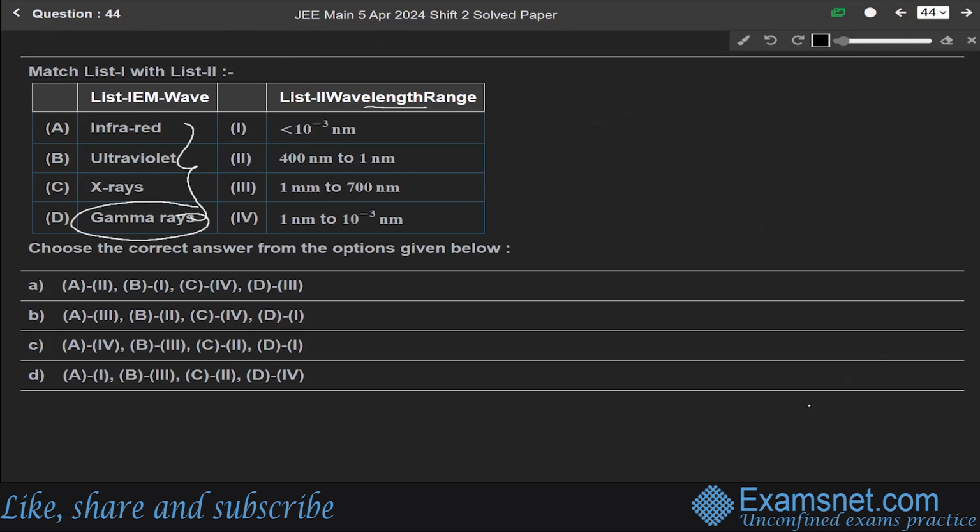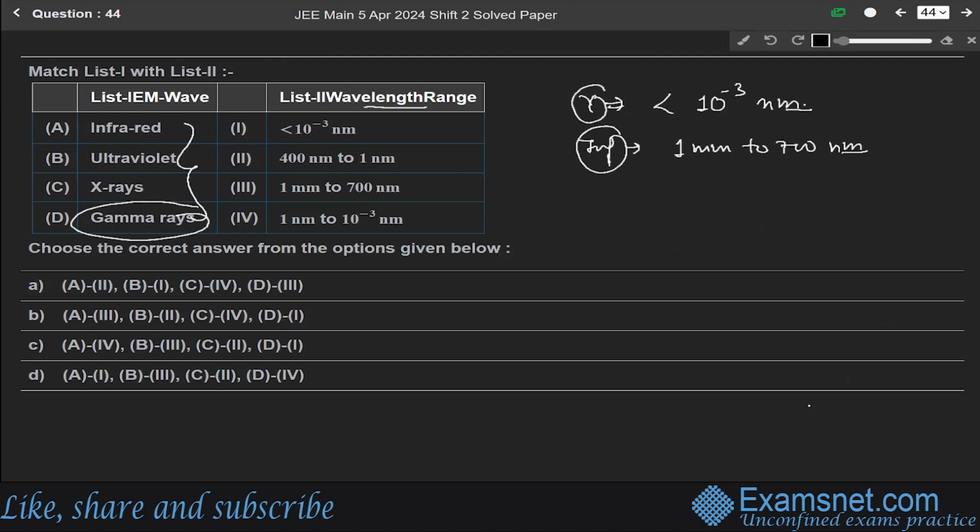Gamma rays have a wavelength less than 10 to the power minus 3 nanometer, and infrared rays have a wavelength from 1 mm to 700 nm, so the biggest wavelength is of infrared rays and the smallest is of gamma rays.